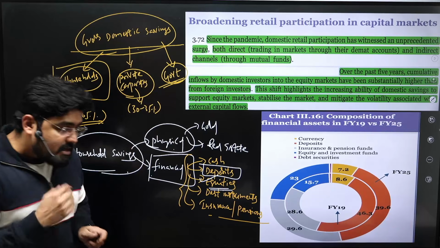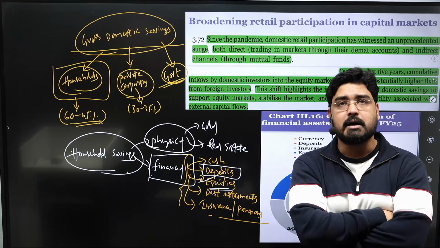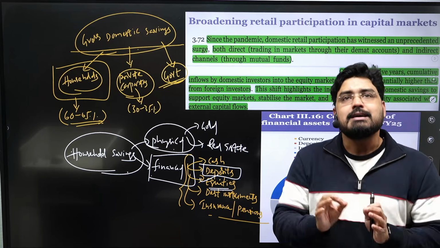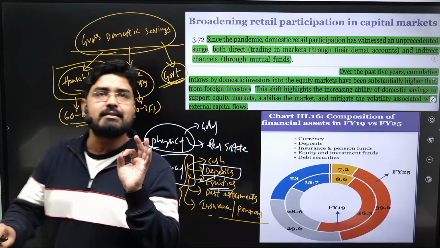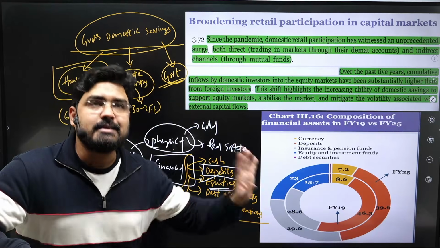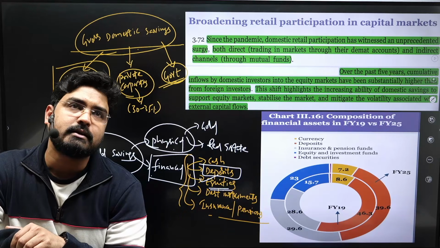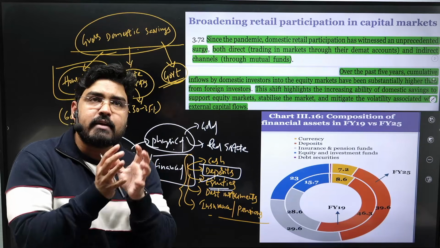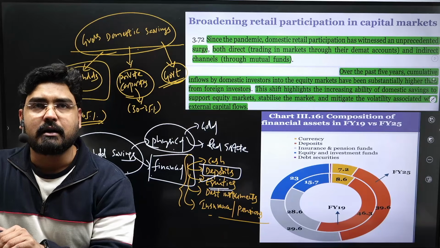That means they themselves are directly investing in the shares issued in the stock market, or they're purchasing mutual funds through systematic investment plans, SIPs, and these mutual funds are investing in the shares of the stock market. So either directly or indirectly, most of the household financial savings are being diverted to equities in the market.